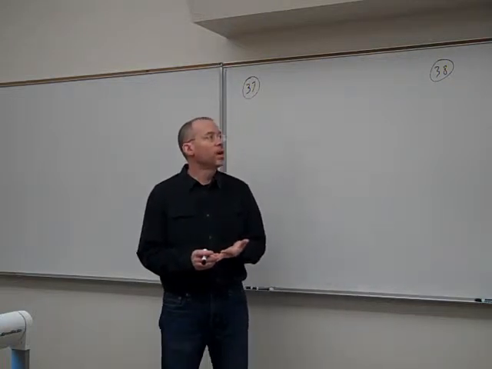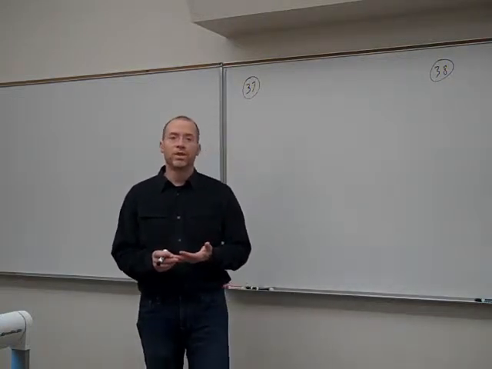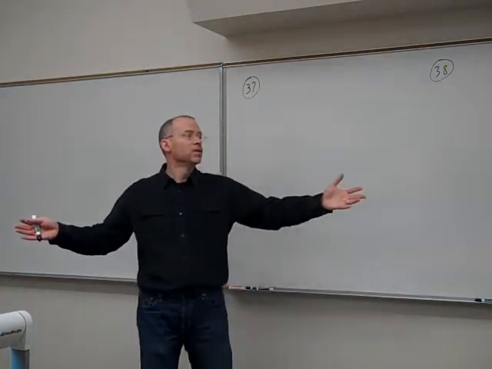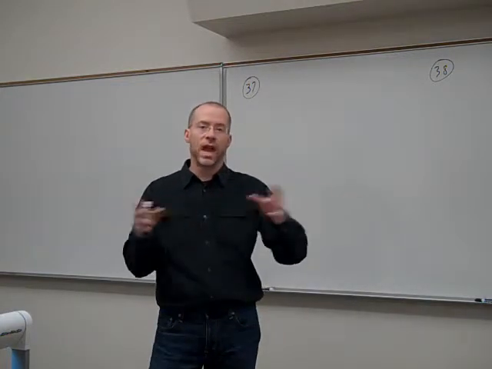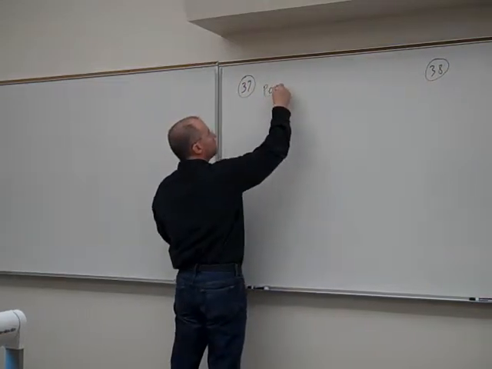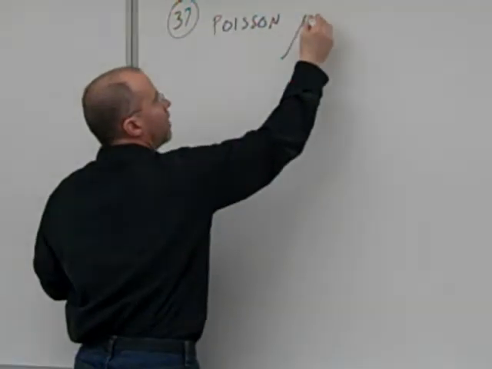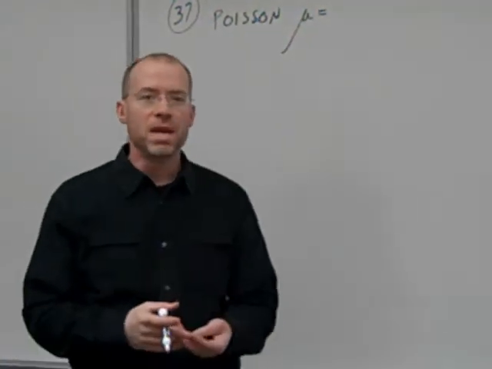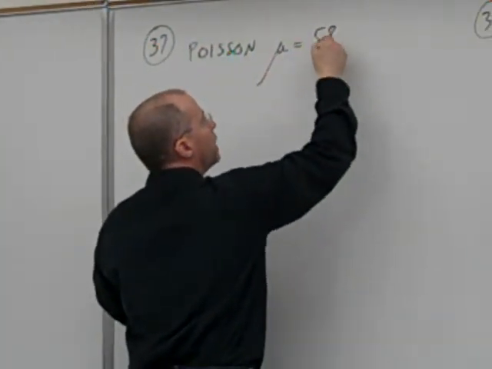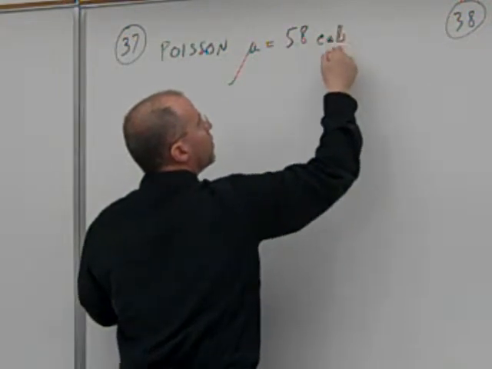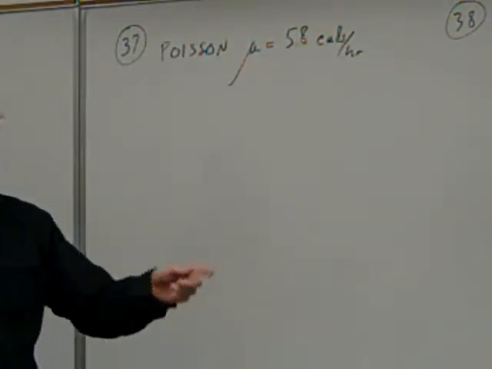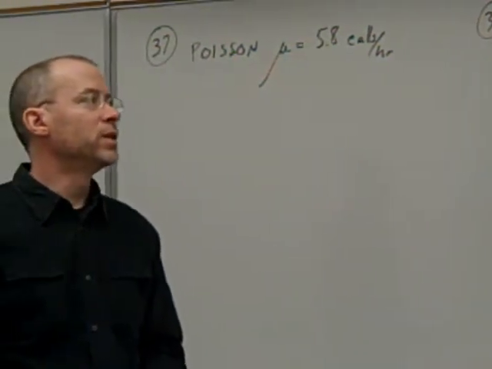And I'm given that there are 5.8 calls per hour on average, and it's a reasonable assumption that the calls are scattered randomly through time. So this is a Poisson situation. There's something scattered in time or scattered in space, in this case phone calls. So the hard part is thinking Poisson model, and then for a Poisson model what I need to know is the mean. The cool thing about Poisson is you just need to know the mean. 5.8 calls per hour is the average. That's the hard part.